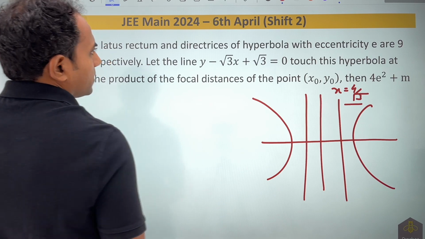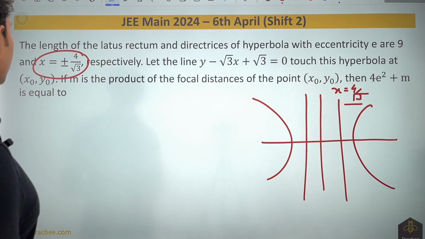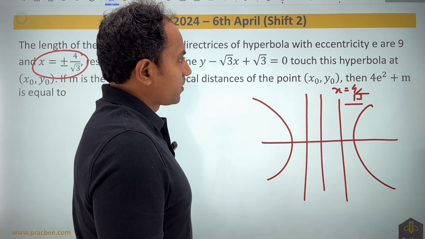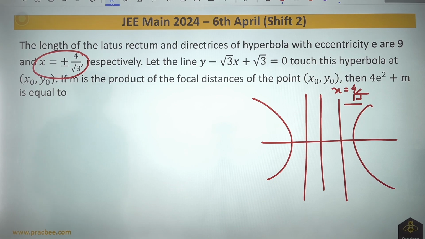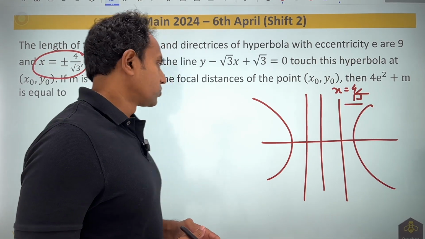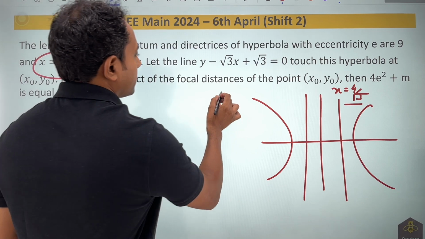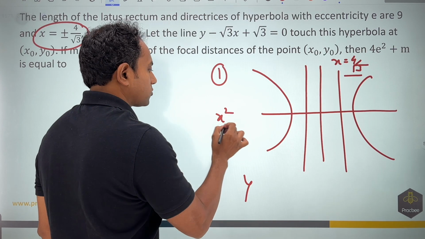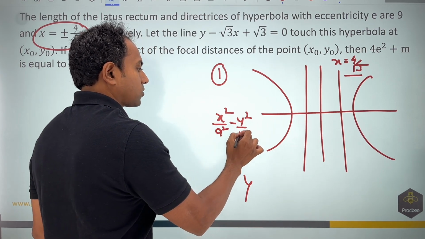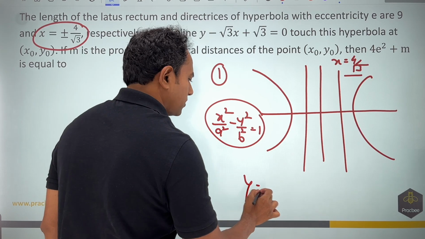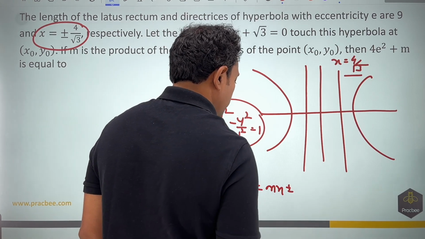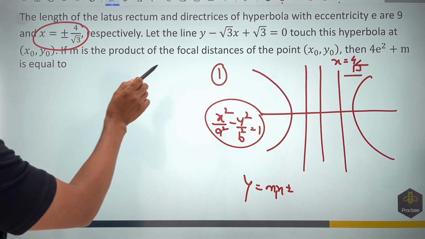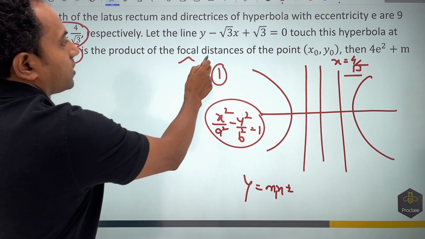Once that is given, they are saying that this line touches the hyperbola at a point x0, y0. If m is the product of the focal distances of x0, y0, then find the value of 4e square plus m. Now to do this question, I should have some basic idea. So if this is in the form x square by a square minus y square by b square equal to 1, I should know the equation of the tangent in slope form is y equal to m1 x plus minus root of a square m square minus b square. Don't write m here, because m is already used in the question for the product of focal distances.